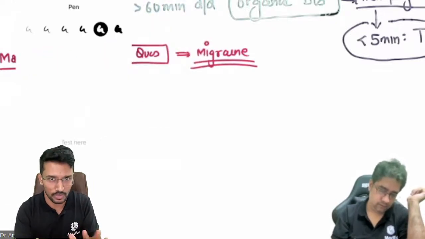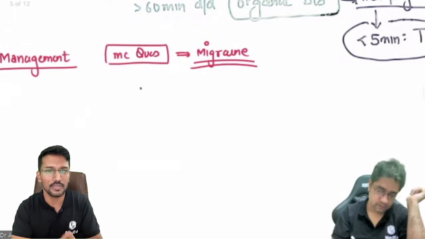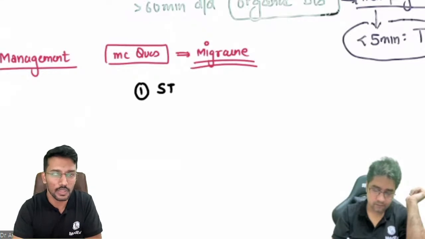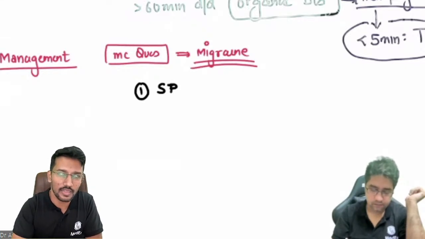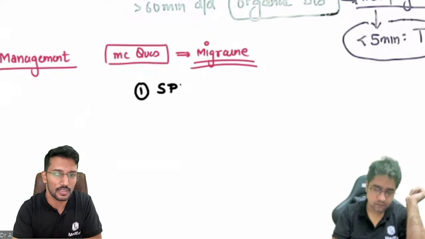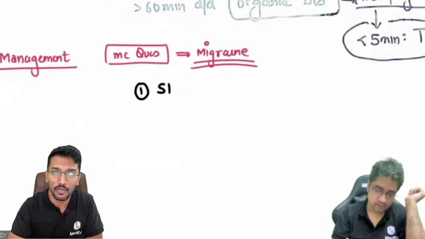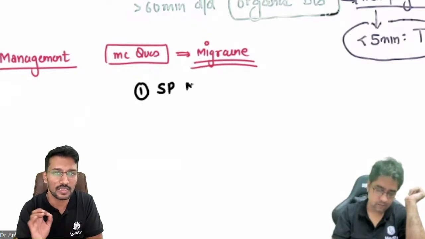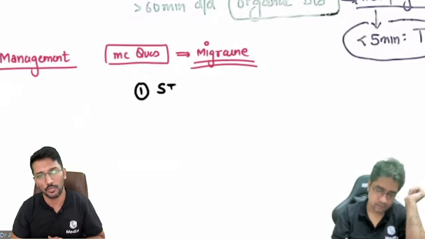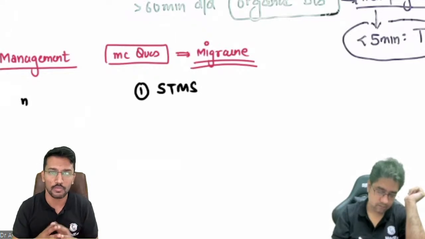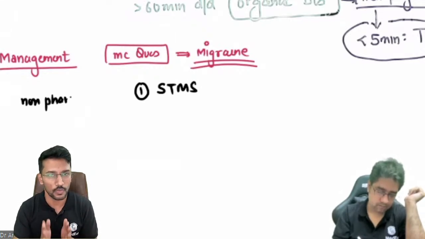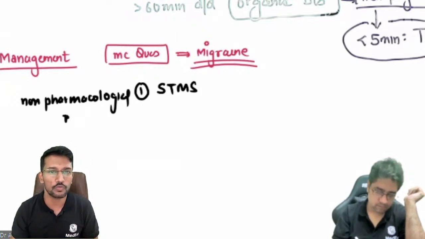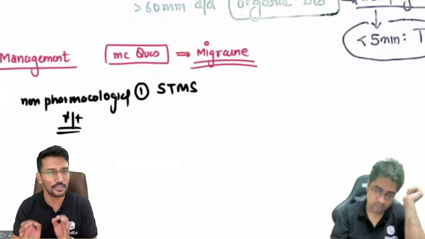Number one, for the non-pharmacological management, first thing is something called sTMS, which stands for single pulse transcranial magnetic stimulation. Okay, now this has been US FDA approved for two situations. One, it can be used for the acute management of migraine, and it can also be used for the prophylaxis of migraine. This is a non-pharmacotherapy.